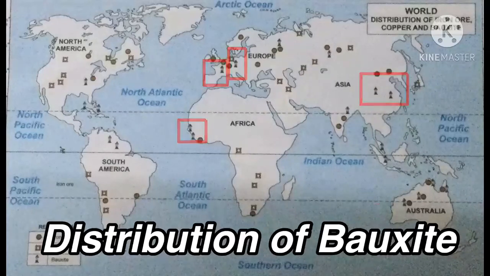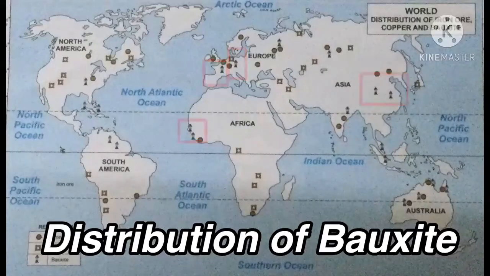Okay, next if you come to Africa, it's very easy. Already we have marked iron ore, right? Above iron ore you can mark these two bauxite ores. In fact that is Guinea and Senegal, these African countries. You can mark these two bauxite ores.